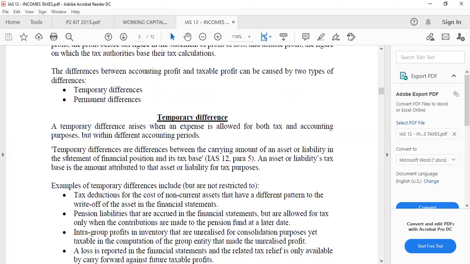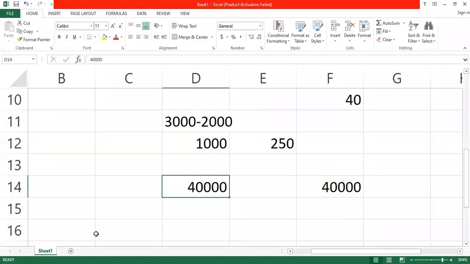Okay, what do we call temporary differences? They are the difference between the carrying amount of an asset in the financial statements and its tax base. So the temporary difference, how do we calculate it? It is the difference between the carrying amount of the asset or the liability in the statement of financial position and its tax base. Okay. You can also use the depreciation or the capital allowance.